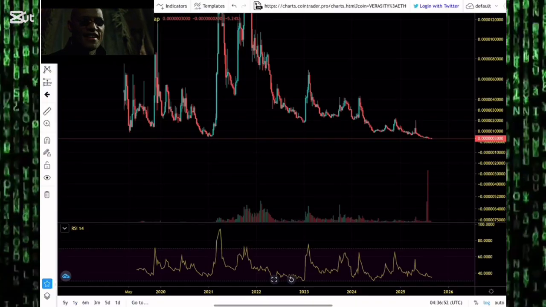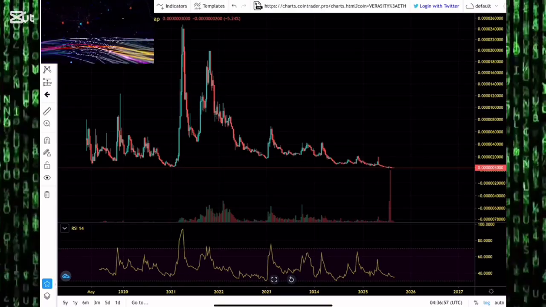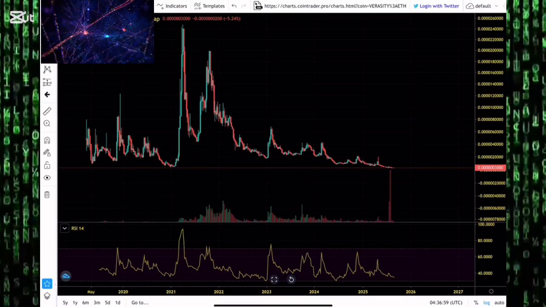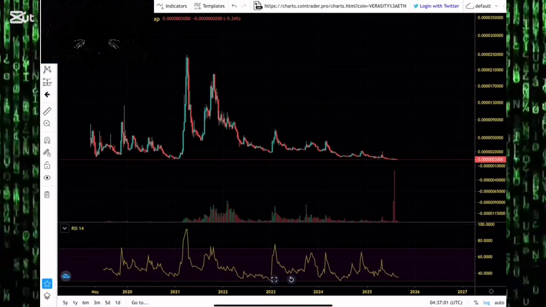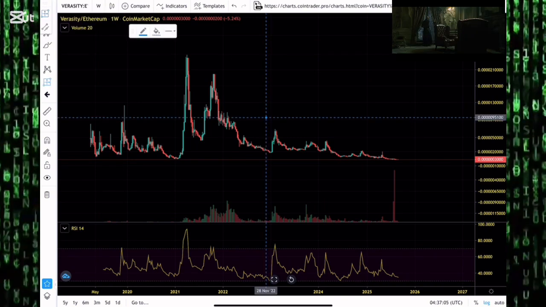If you look at Verasity's performance against Ethereum, it has dropped to new all-time lows, which historically in the cryptocurrency market is a good sign. That's what you want to see. When you want to buy these altcoins, you want to see them dead. You want to see them going to zero against Bitcoin, against Ethereum.